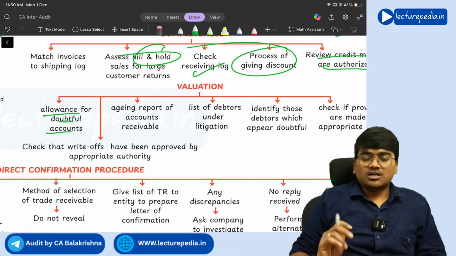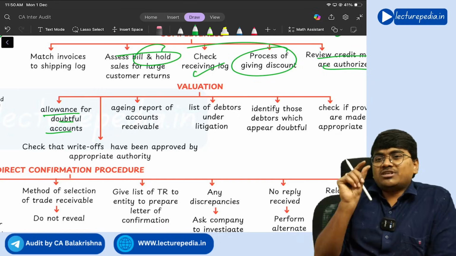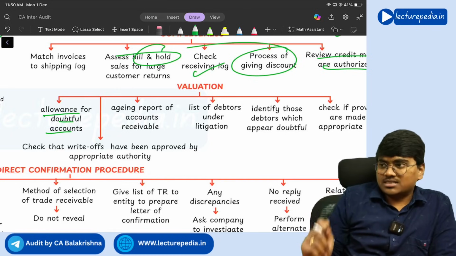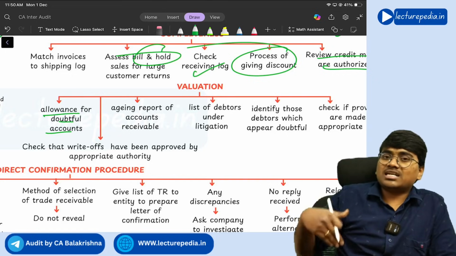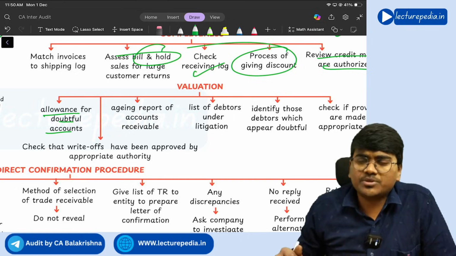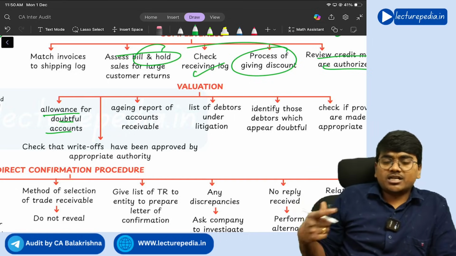Next, valuation of trade receivables. So allowance for doubtful accounts. If at all there is any doubtful account, proper provision for that has to be provided. And you should also ask for aging report. Through this aging report, you will get to know how many debtors are outstanding for a long duration of time. If any debtor is outstanding for a long duration of time, there is a high chance that that debtor might become bad debt. So with respect to bad debts, you need to provide provision.